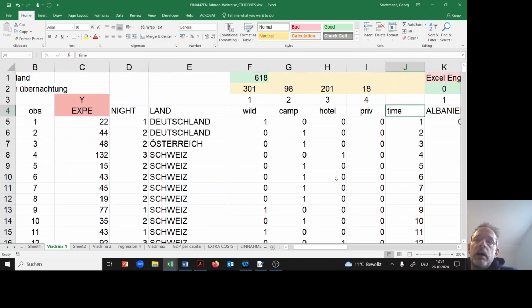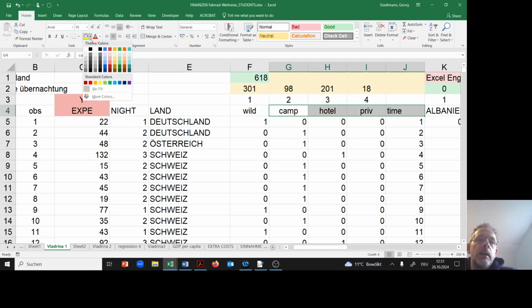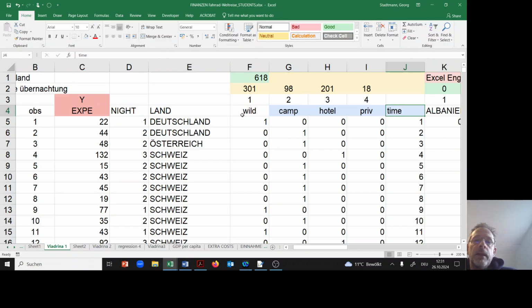Now we are running a regression. We are only including these explanatory variables. We are omitting wild camping. This is important. We are only using 4 explanatory variables. We are omitting wild camping. This is the y variable, and these are our 4 x variables.